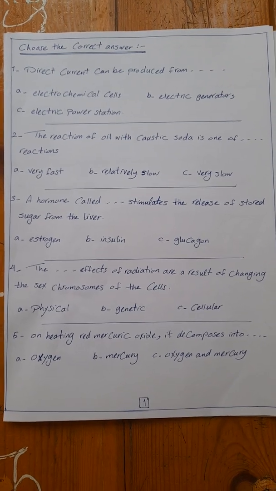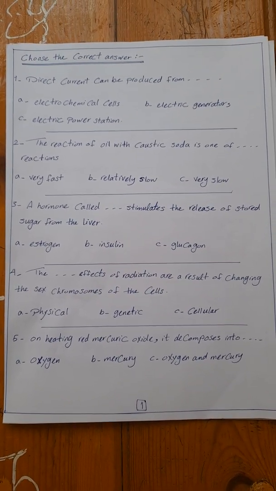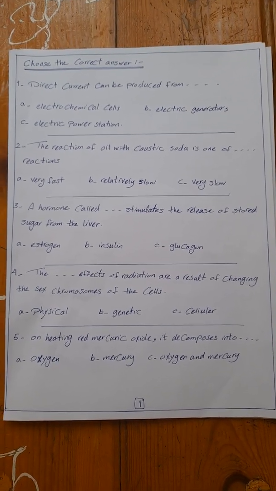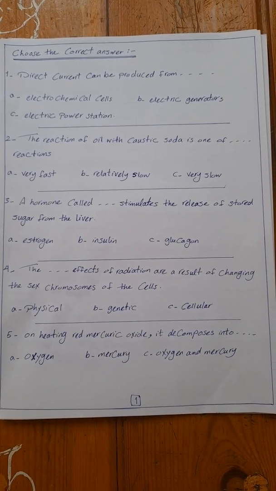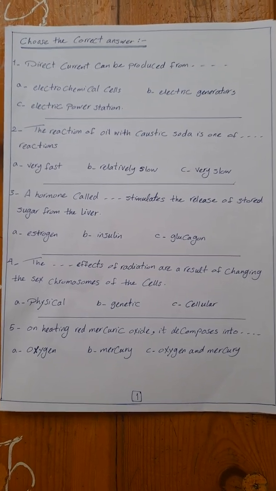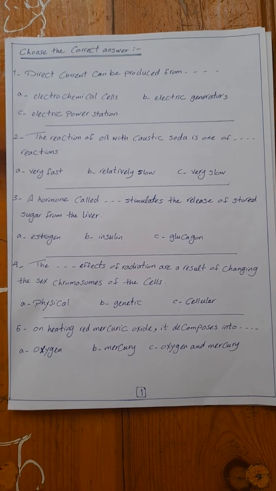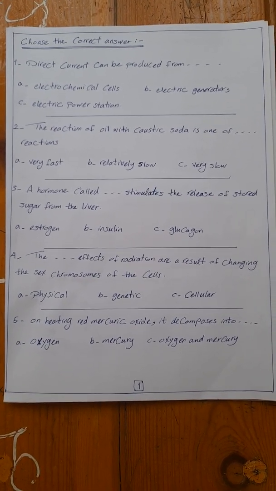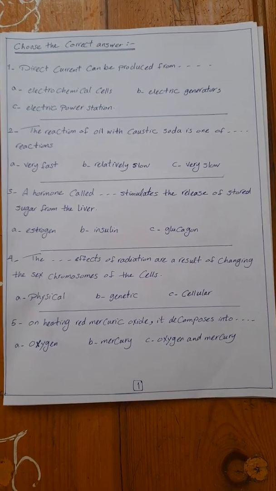Number 3, a hormone called space stimulates the release of stored sugar from the liver: estrogen, insulin, or glucagon. We know that there are two hormones which regulate the levels of glucose sugar in the blood, which are insulin hormone and the glucagon hormone.